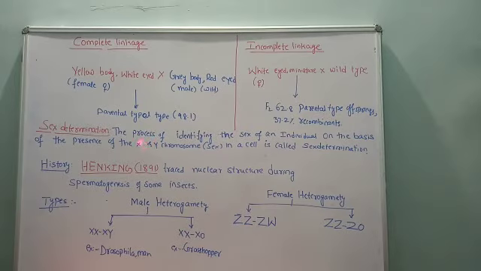So based on the type of chromosomes in a sex cell, it is not concerned with the somatic cell; it is concerned with the gametic cell. Sex cell means germ cells. Whether the X chromosome or the Y chromosome is found in a sex cell, based on that we identify the individual as male or female. So this process is called sex determination.